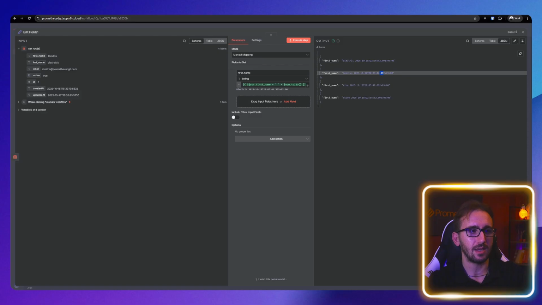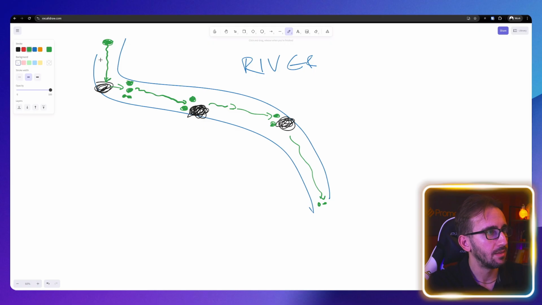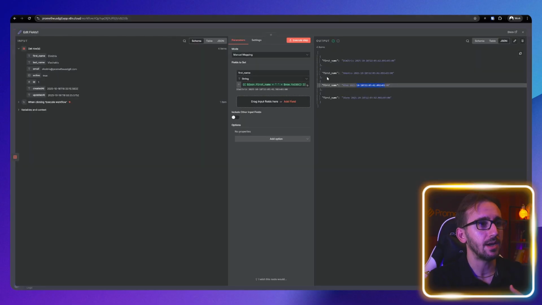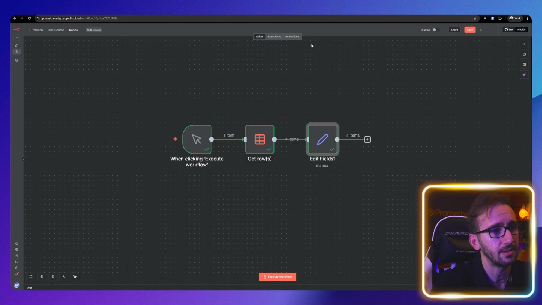And the reason for this is that those items are not run at the exact same time. They hit this rock, the next rock, one after the other. The unit of time that separates the first item from the second item, in this case, is very small. But imagine that this variation might be larger if you run more complicated nodes. But anyway, I wanted to illustrate that in this case, we are running this node one time for each item that we get as an input.